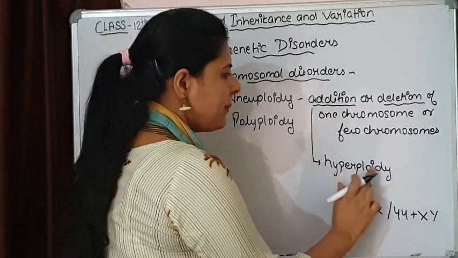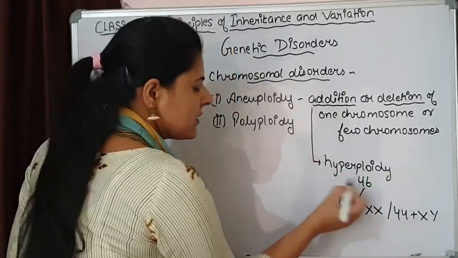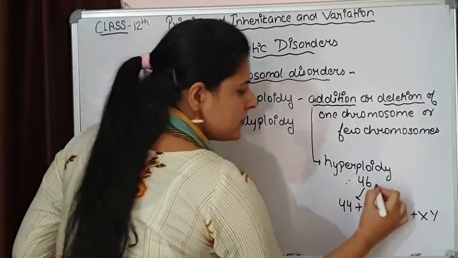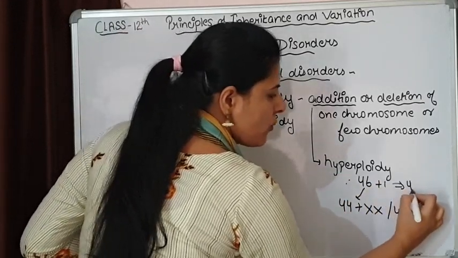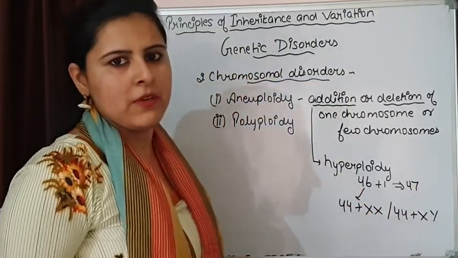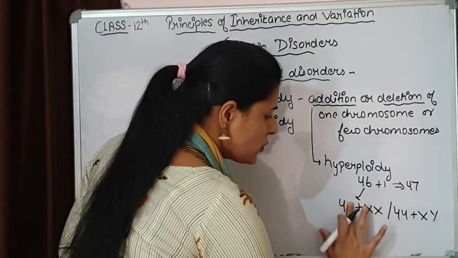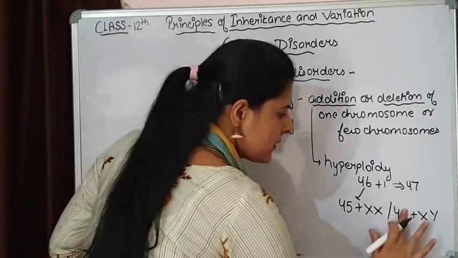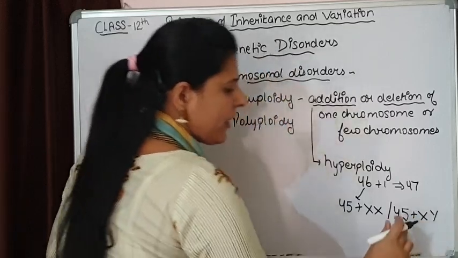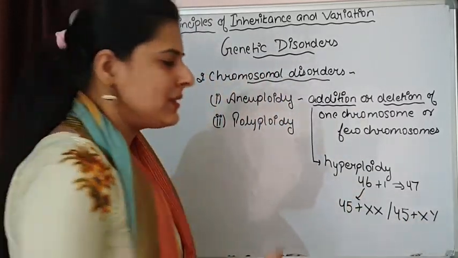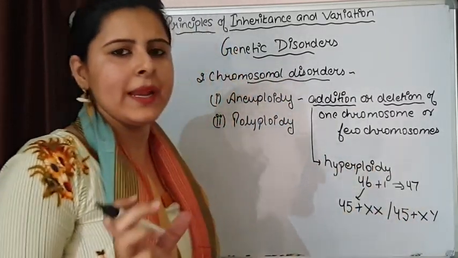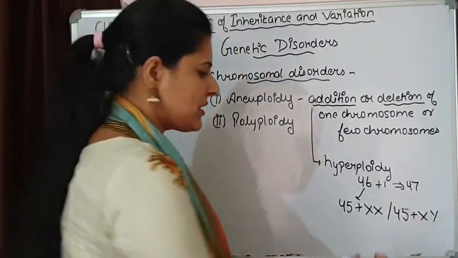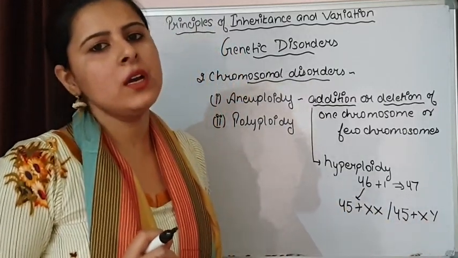What is going to happen in hyperploidy? Suppose there is addition of one chromosome, and now the number of chromosomes is 47. So the autosomes are now 45 plus XX or 45 plus XY. This is hyperploidy, where I have shown addition of one extra chromosome. So this will be the genotype of the individual.